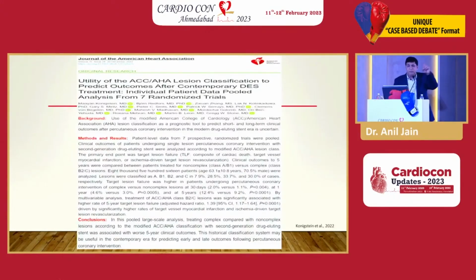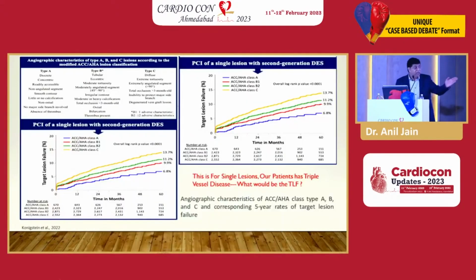Look at this. He has mentioned all these A, B, C, D lesions. And this is the ACCHA 2022 paper, which says that in all the data put together, if you try to do angioplasty in a complex lesion, B2 and B1 being nearly complex lesions, then the mortality is bad and the 5-year outcome is worse if you do PCI. Clearly it is worse. This is what it is.